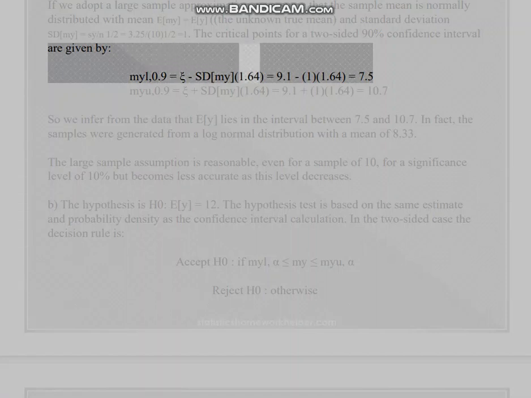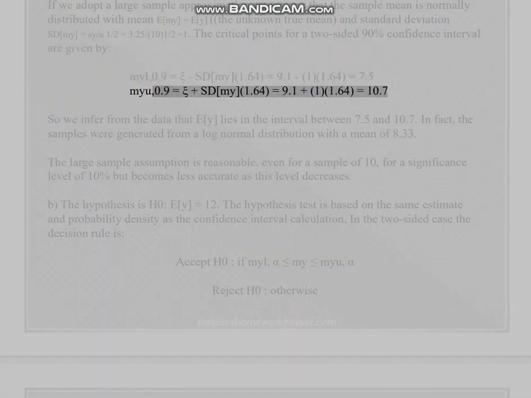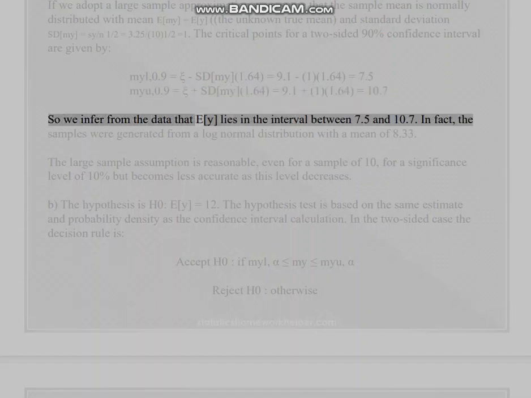The critical points for a two-sided 90% confidence interval are given by the lower limit equals the sample mean minus 1.64 standard deviations, equals 9.1 minus 1.64, equals 7.5, and the upper limit equals the sample mean plus 1.64 standard deviations, equals 9.1 plus 1.64, equals 10.7. So we infer from the data that E[Y] lies in the interval between 7.5 and 10.7.